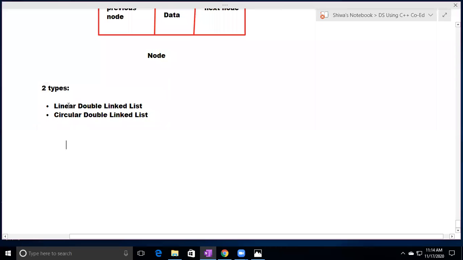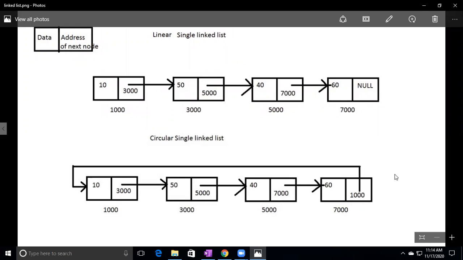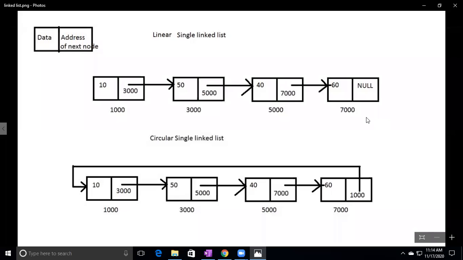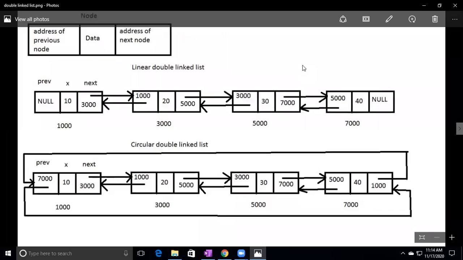Then what is linear double linked list? Observe here. Okay, the diagram is already there, I'm opening the diagram. Just now we have seen about single linked list, where two types are there: linear and circular. In the double linked list also two types are there. So this one is the double linked list.